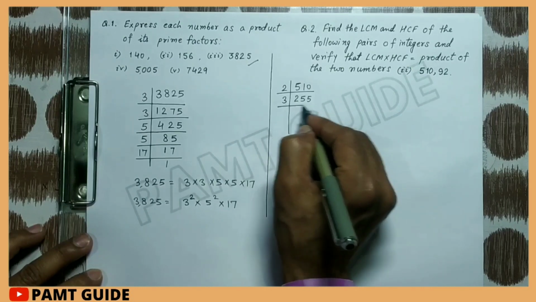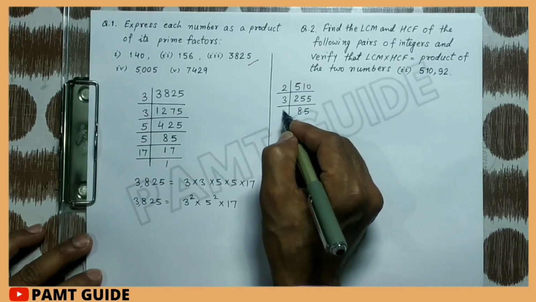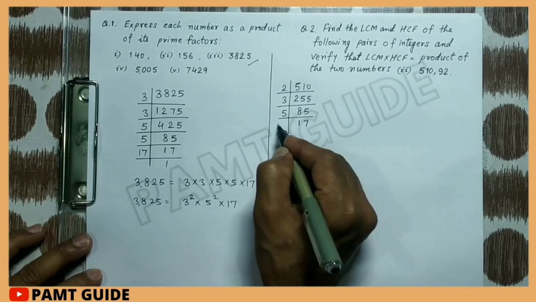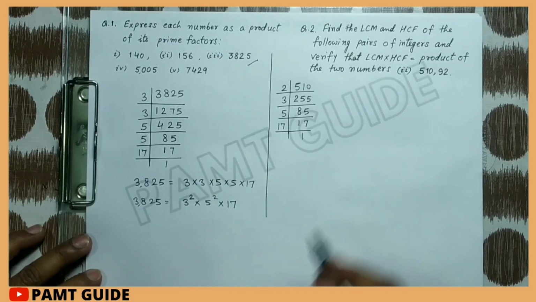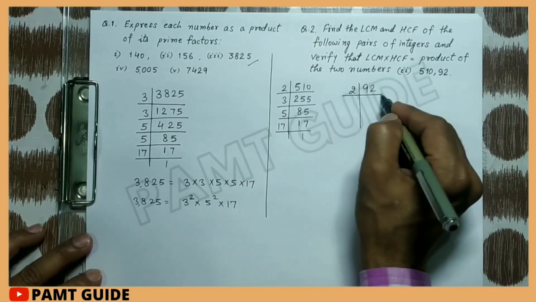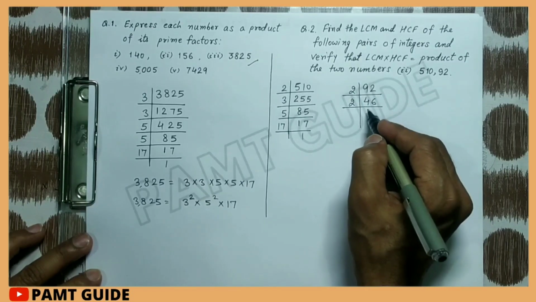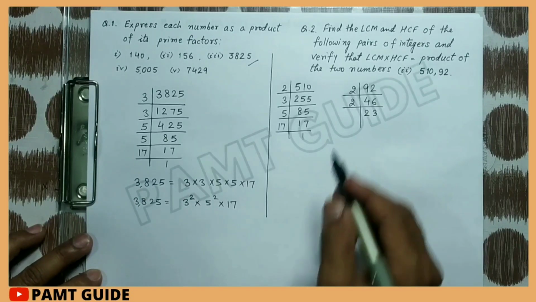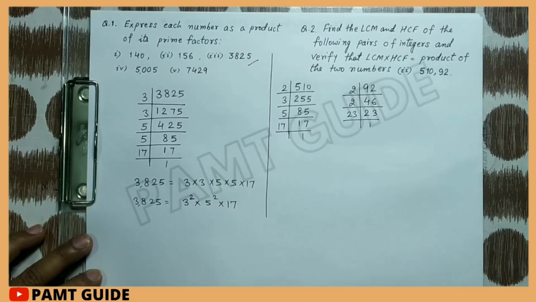Now it is divisible by 5. 3 8s are 24, remaining 1, 3 5s are 15, 5 1s are 5, 5 7s are 35, and now it is divisible by 17. And the next is 92. 2 4s are 8, 2 6s are 12, 2 2s are 2, 2 3s are 6. Now it is directly divisible by 23, 23 1s are 23.